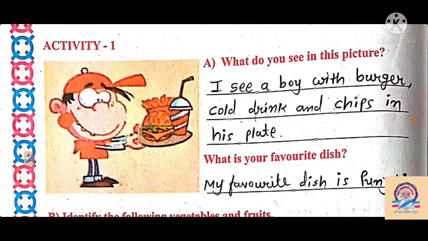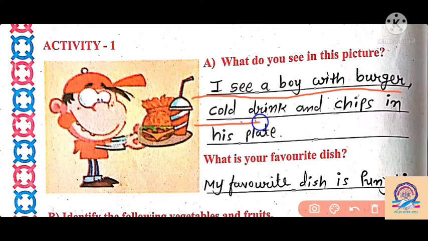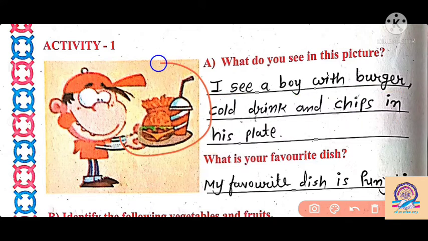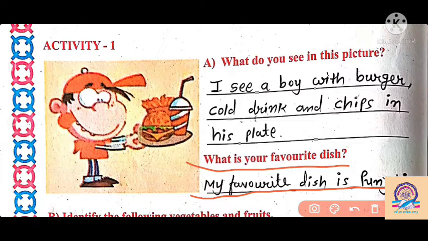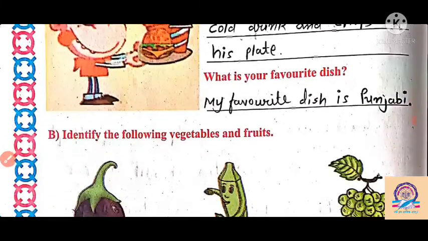So we see the picture in Activity 1. What do you see in this picture? We can say that I see a boy with a burger, cold drinks and chips on his plate. Then, which is your favorite dish? My favorite dish is a Punjabi dish. I like to eat Punjabi food.